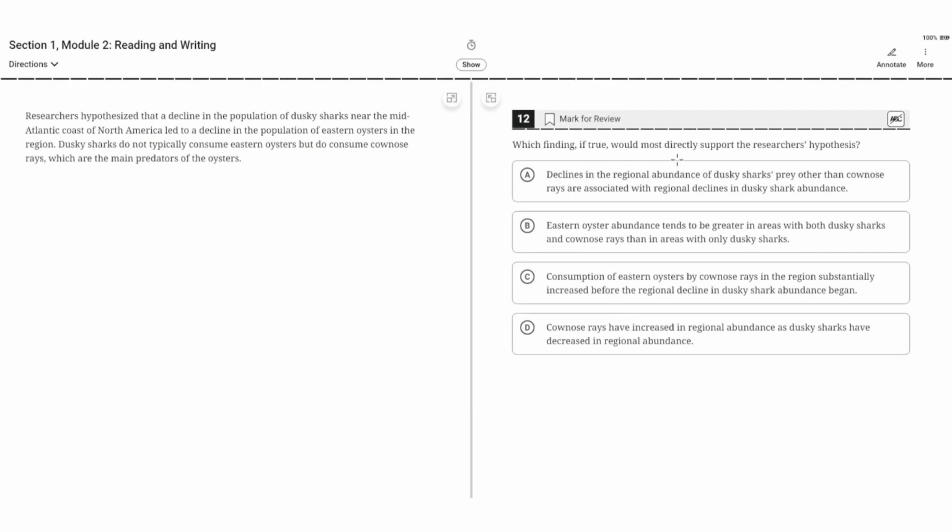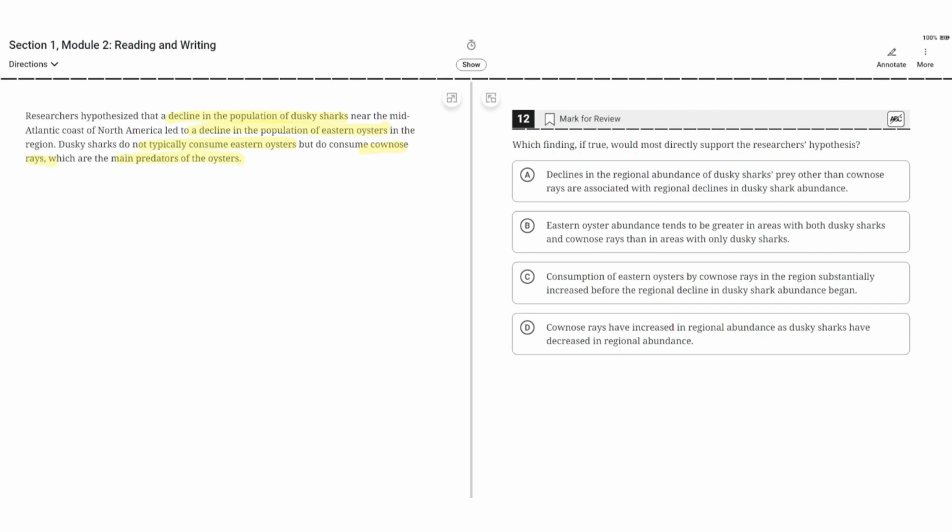Which finding, if true, would most directly support the researcher's hypothesis? Researchers hypothesized that a decline in the population of dusky sharks near the mid-Atlantic coast of North America led to a decline in the population of eastern oysters in the region. Dusky sharks do not typically consume eastern oysters, but do consume cow nose rays, which are the main predator of the oysters.